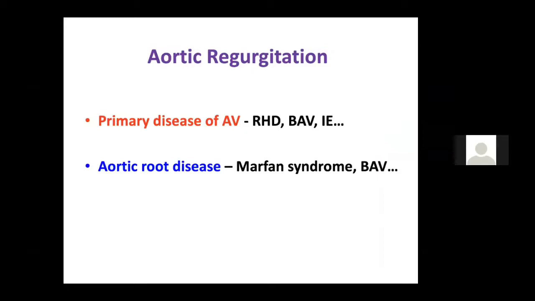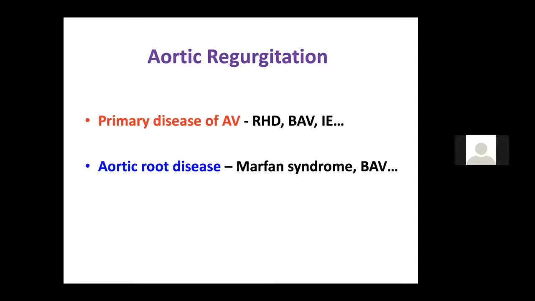So it may be due to primary disease of the aortic valve like rheumatic heart disease, bicuspid aortic valve, and endocarditis, or it may be due to root disease like Marfan syndrome and the bicuspid aortic valve, which causes root dilatation. Some other causes of AR are iatrogenic AR due to trauma or radiation, or sometimes ankylosing spondylitis, which has an associated AR. These are the causes of AR which all of you should know. Apart from that, connective tissue disorder, Takayasu arteritis, Marfan syndrome, osteogenesis imperfecta. There are various 10 to 15 causes, but you can just divide it into diseases of the aortic valve and diseases of the root.